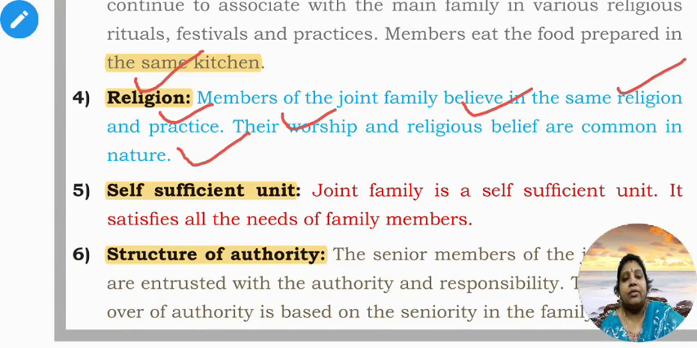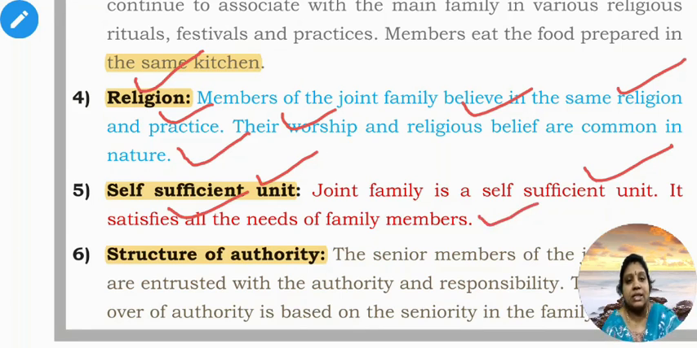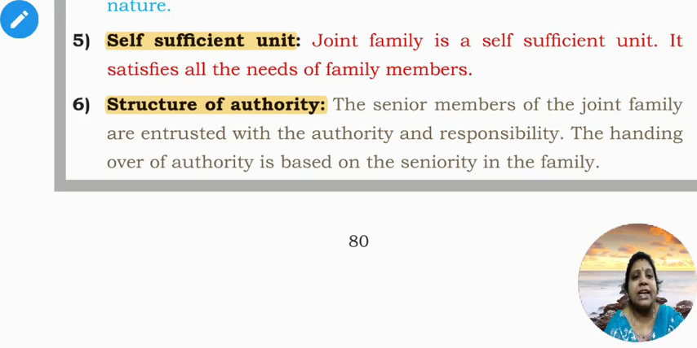Fifth point, under joint family, they have a self-sufficient unit. Joint family is called a self-sufficient unit because it satisfies all the needs of the family members. Whether he is first generation, second generation or third generation, whether an elder or younger, or women or a deceased person, they should not make any differences. So the elder person is the head of the family. He has to take the responsibility for all the needs of the family members.